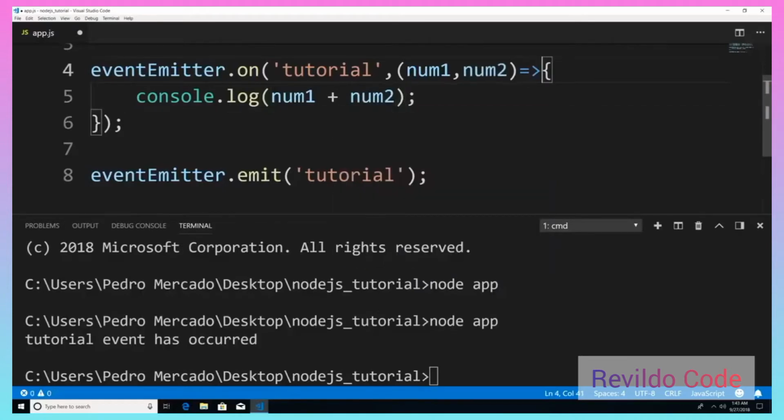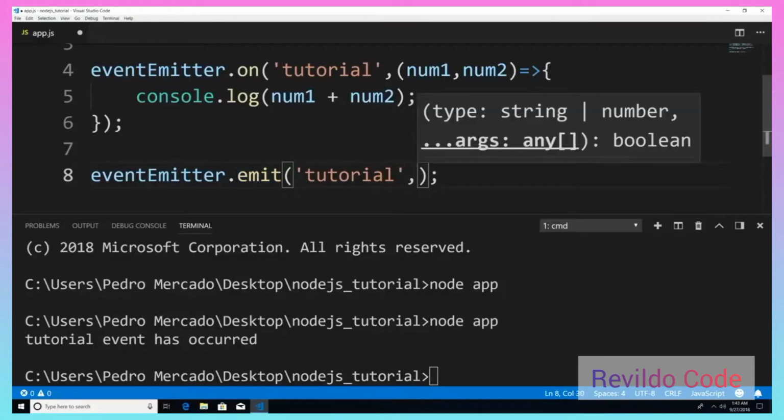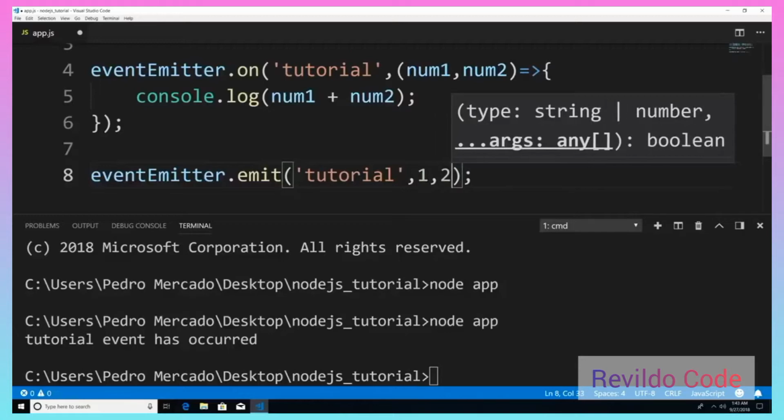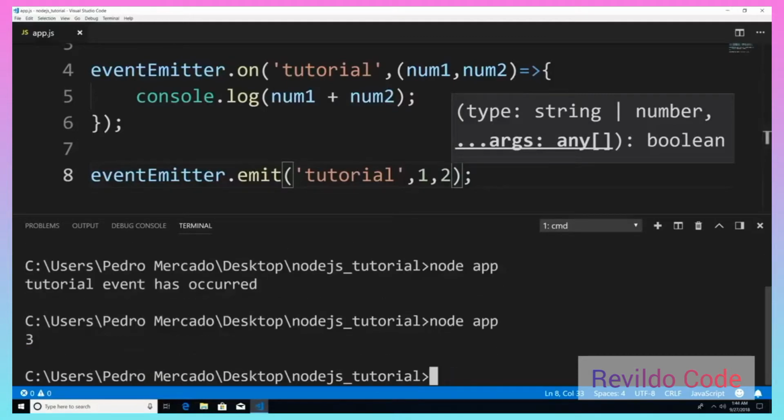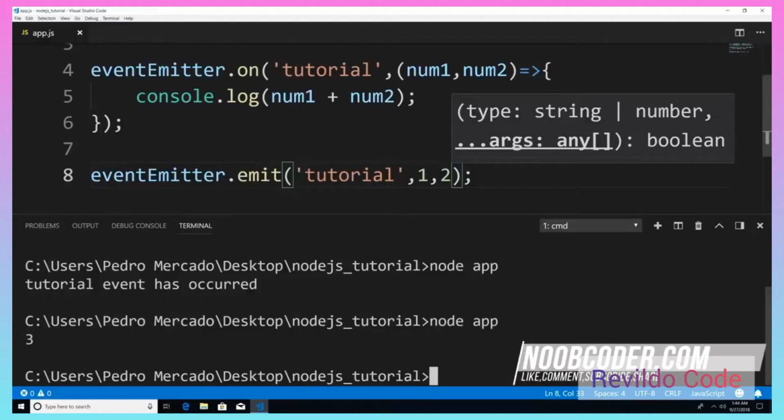So now how would I call it down here with the emit method? Well, I'll just pass it in as an argument. So I could pass in 1 and 2. So if I save this now, and now go to node app, you can see that we get the value of 3. So you just pass in the arguments.